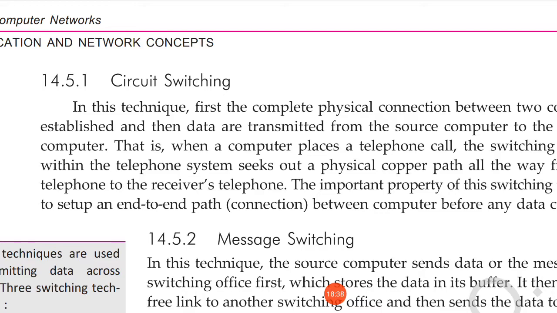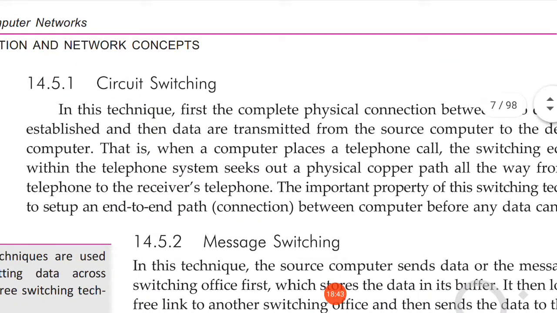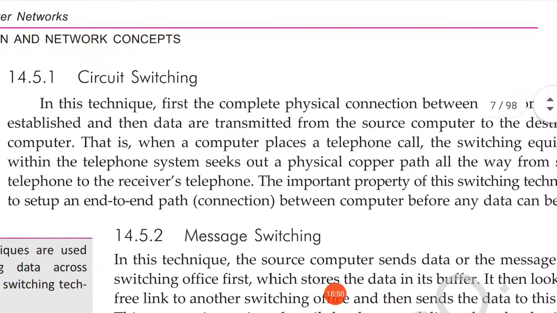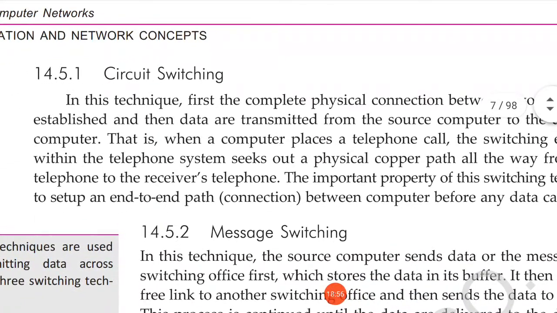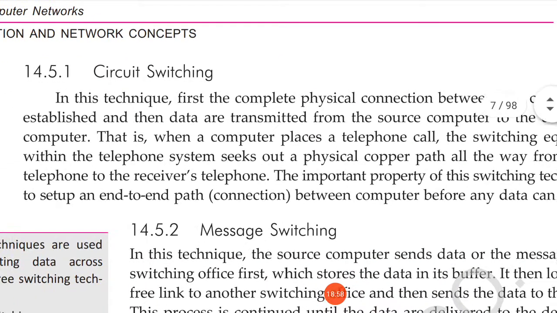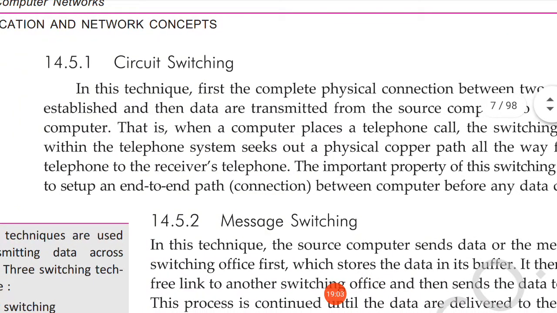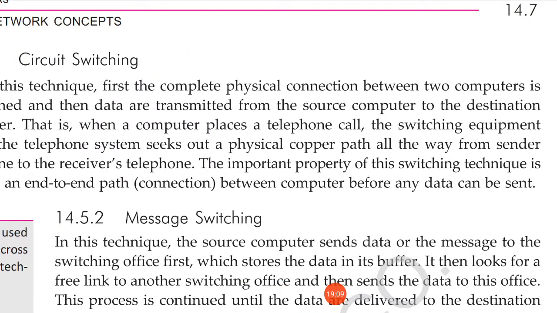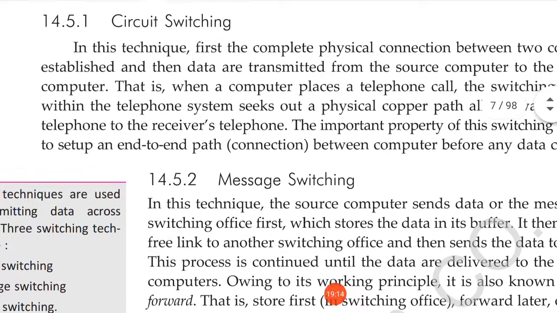In this technique, first a complete physical connection between two computers is established, and then data is transmitted from the source computer to the destination computer. That is, when a computer places a telephone call, the switching equipment within the telephone system seeks out a physical copper path all the way from the sender's telephone to the receiver's telephone, and then the communication takes place. That type of technique is called circuit switching.